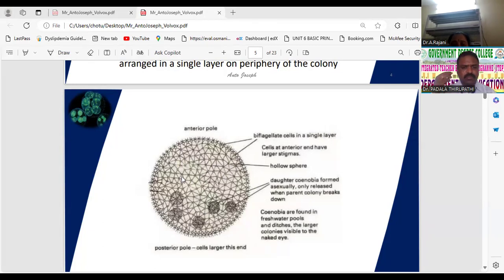The coenobium shows polarity. What is the polarity? It possesses an anterior and posterior side. That is called the polarity. What is the meaning of polarity? Where can you observe polarity? In the species Volvox. Volvox coenobium always shows polarity. The definition of polarity: it possesses anterior and posterior sides.